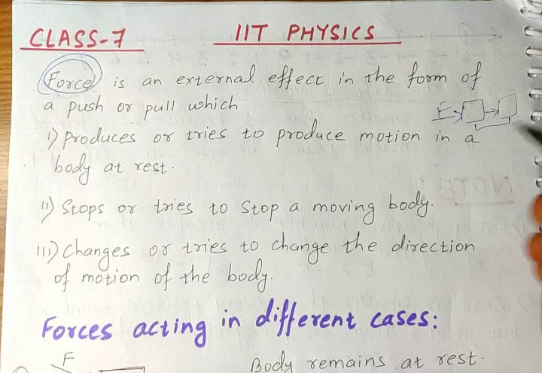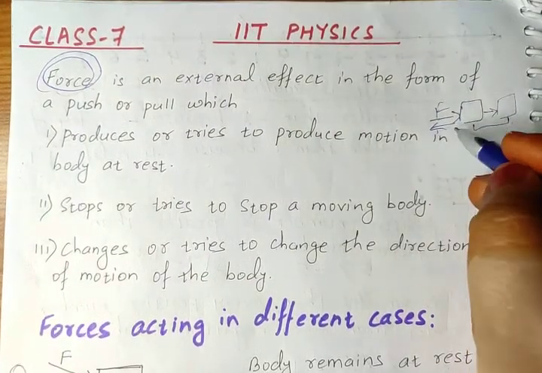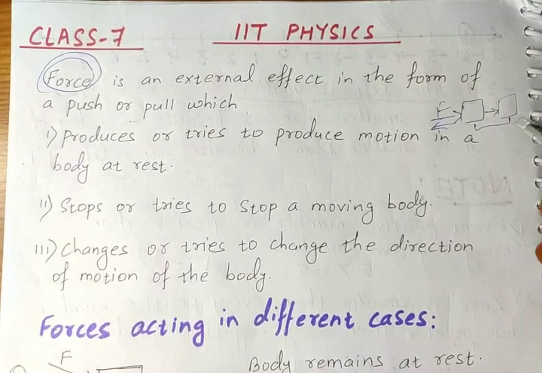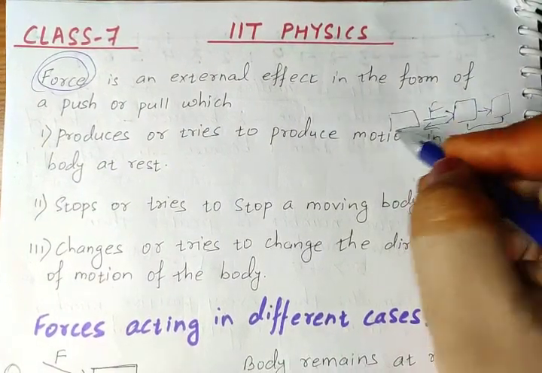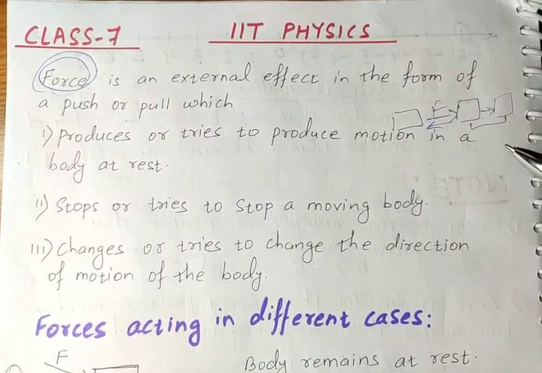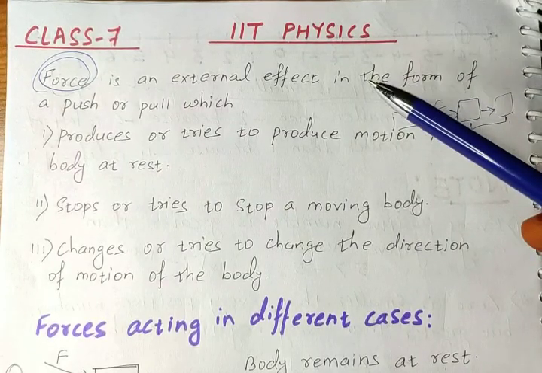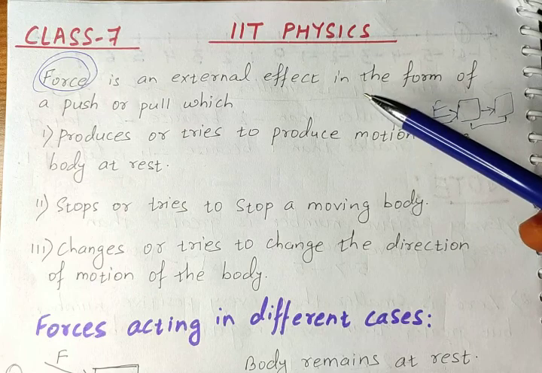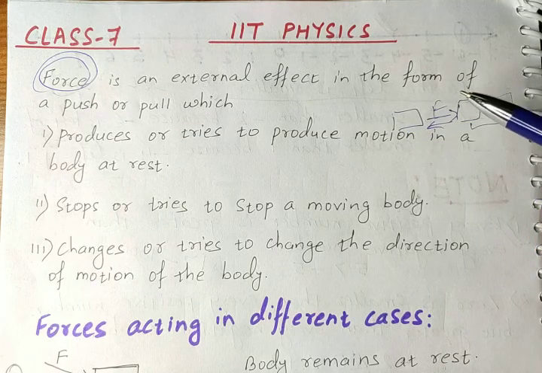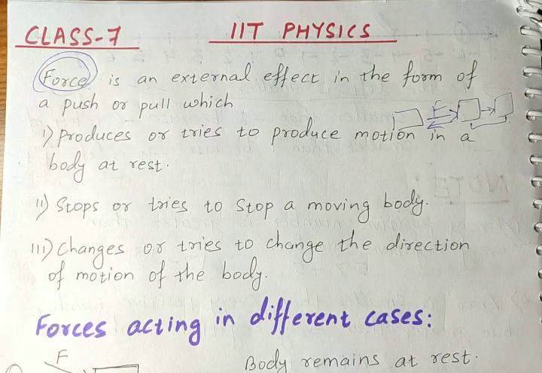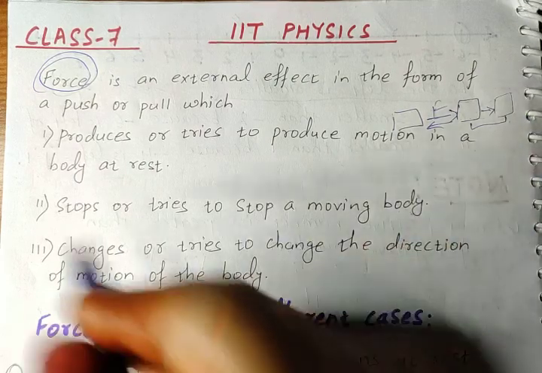Clear? Or when you pull the object, then also it will move from its position. So it is an external cause in the form of a push or pull on any object. So what are the effects?